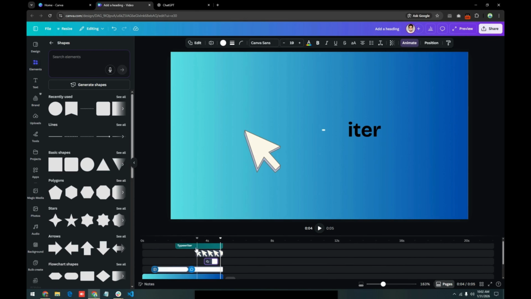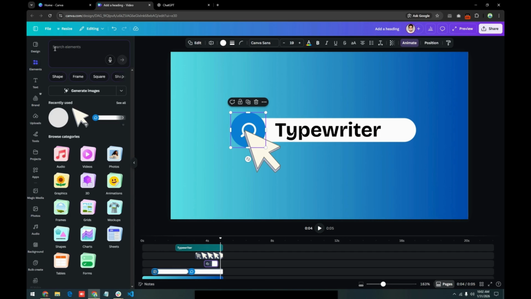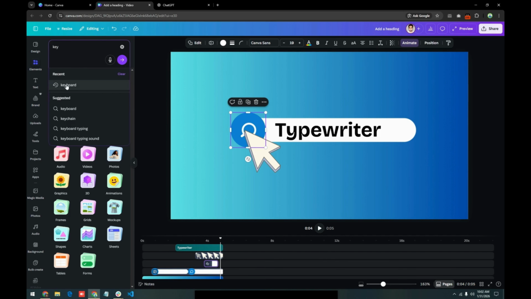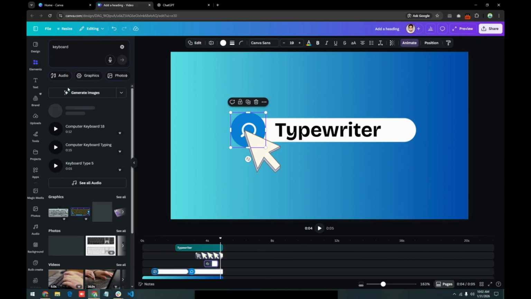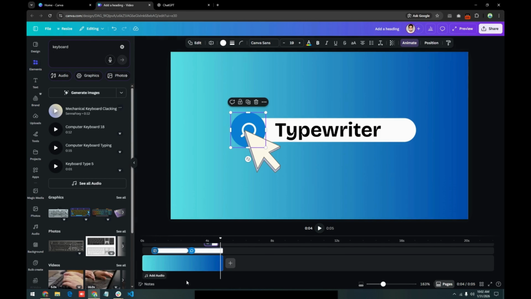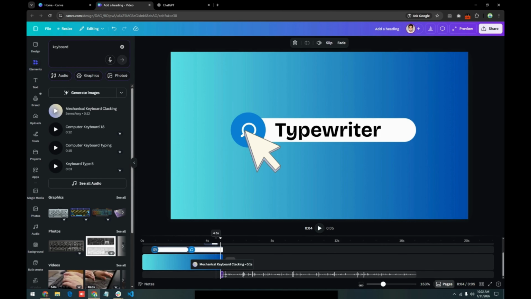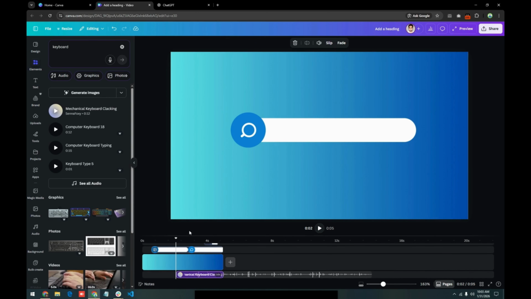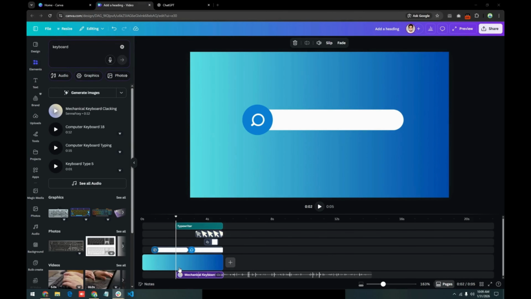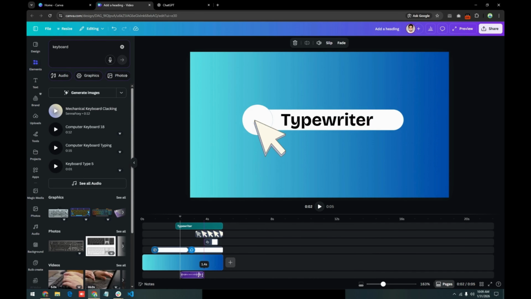Now add the sound effect. Go to elements again, search for keyboard and select this one sound and set it as this animation and decrease its time duration.